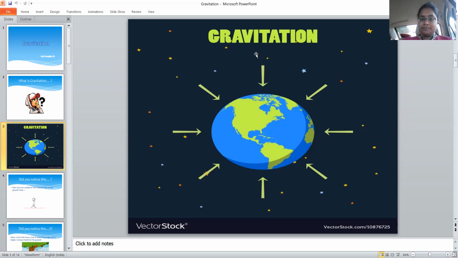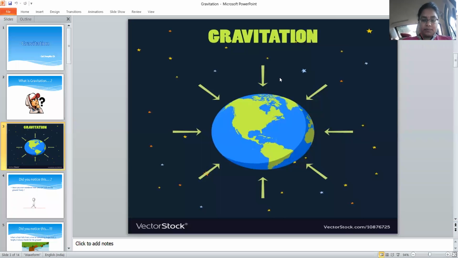Let's see. So here there is the Earth, which we all know is a planet, and the arrows are showing towards the Earth. What does it mean? Let's see.